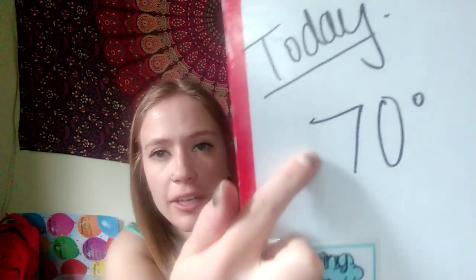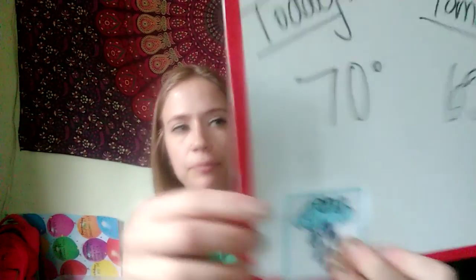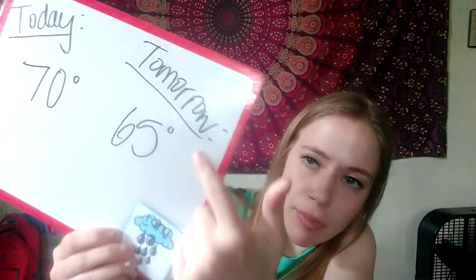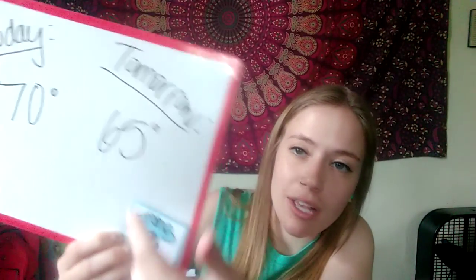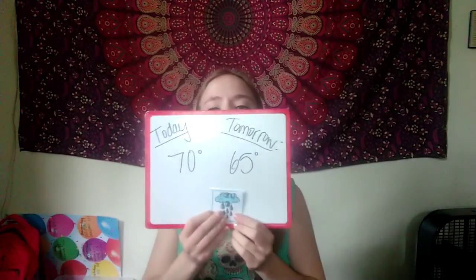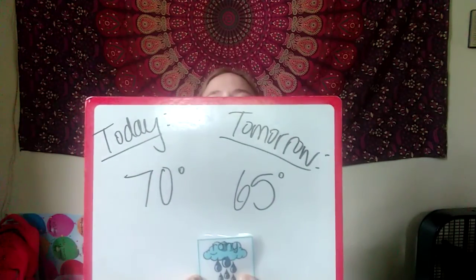Okay, so today, high of 70 and rainy. Tomorrow, a high of 65 and also rainy. So there we go. And this is our projected weather as of today for tomorrow. We'll see if it changes tomorrow, though.